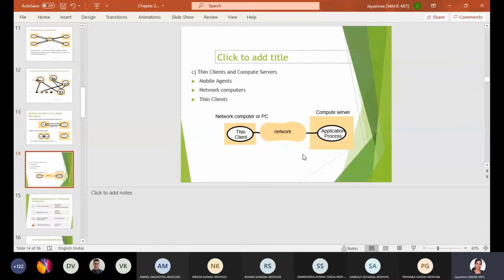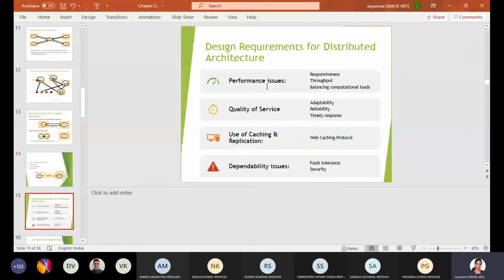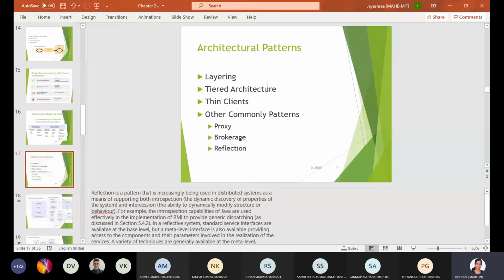And there is a new concept like thin client. It is just for namesake a computer, but it doesn't have any storage in it. Whatever it wants to access, it gets the details from the server itself. Those clients are called thin clients. Okay, so like your mobile agents, network computers. So design requirements for the distributed architecture have been discussed, and some of the architectural patterns.